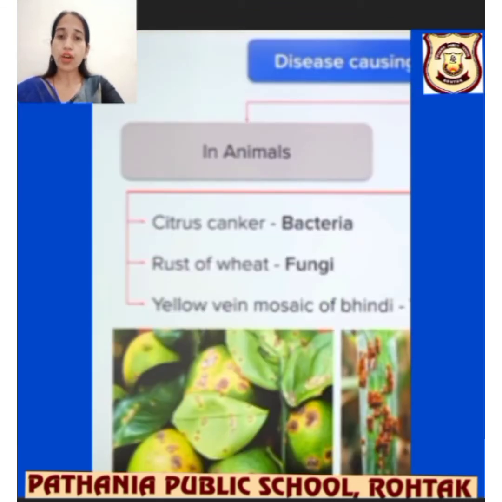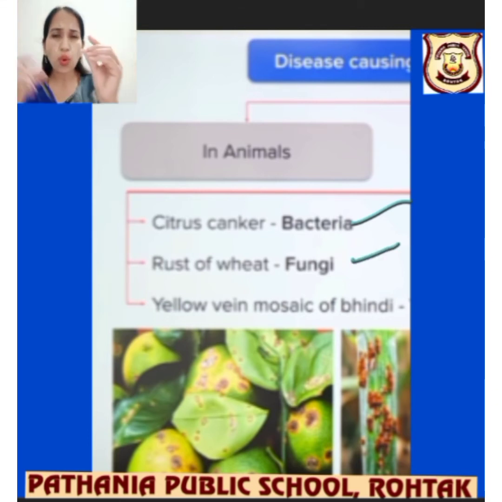First, in plants, there is citrus canker, which is caused by bacteria. And rust of wheat is caused by fungi. You have seen the white colored thing that collects the wheat together, which we commonly call fungus, and that is called the rust of wheat.